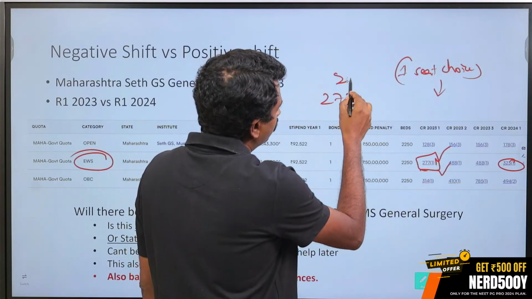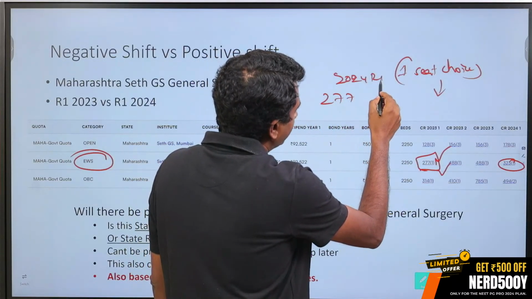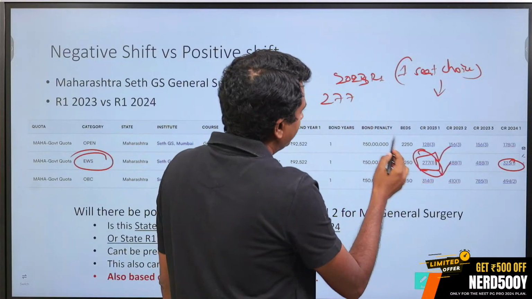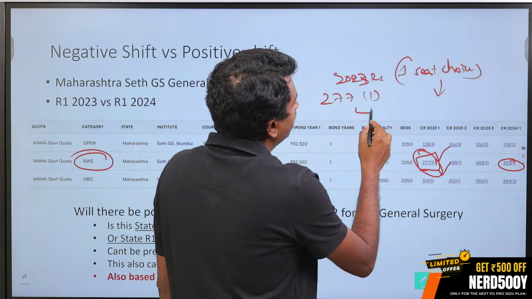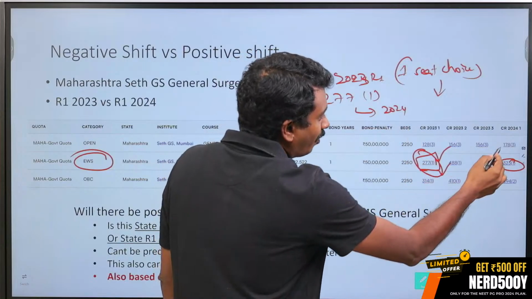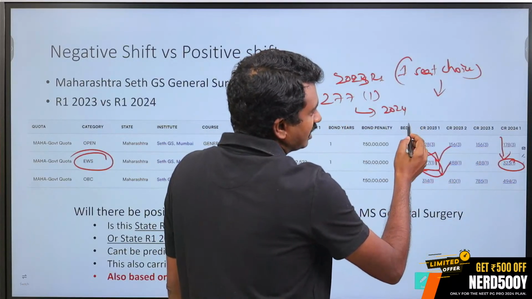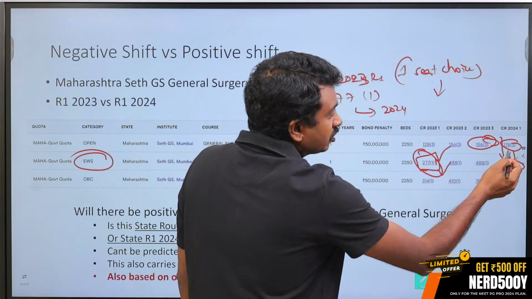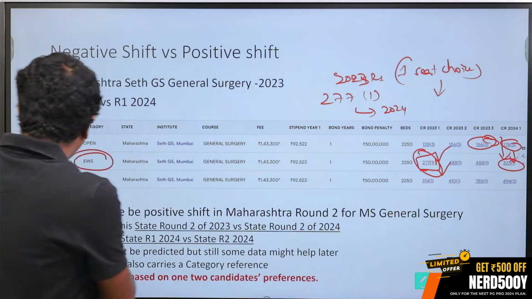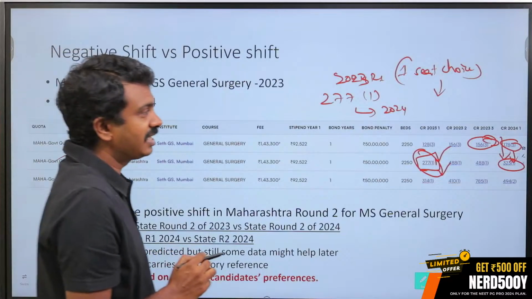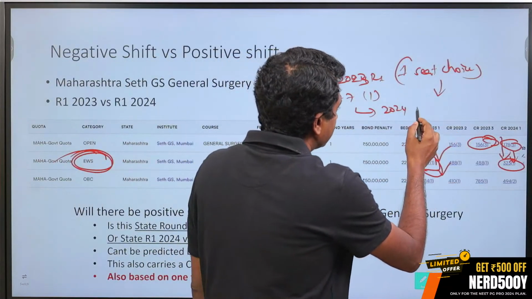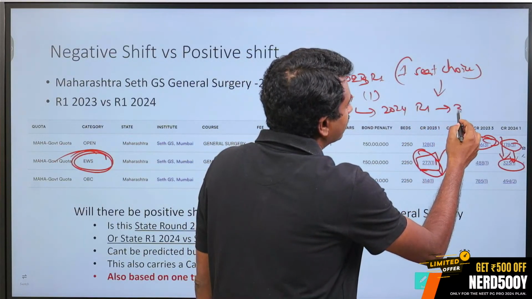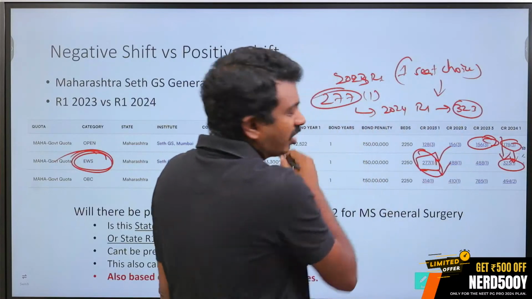Whenever it is a one seat choice, obviously predictions are very difficult, because now you can see that 277 was the closing rank in 2023 round 1, one seat of EWS was there. Now 2024, nobody till 323 was interested in that seat. After 156, after 178 got closed, nobody till 323 who was an EWS candidate was interested in GS, or got better seats. So 2024 round 1 it closed at 323. Now this is all what you know.